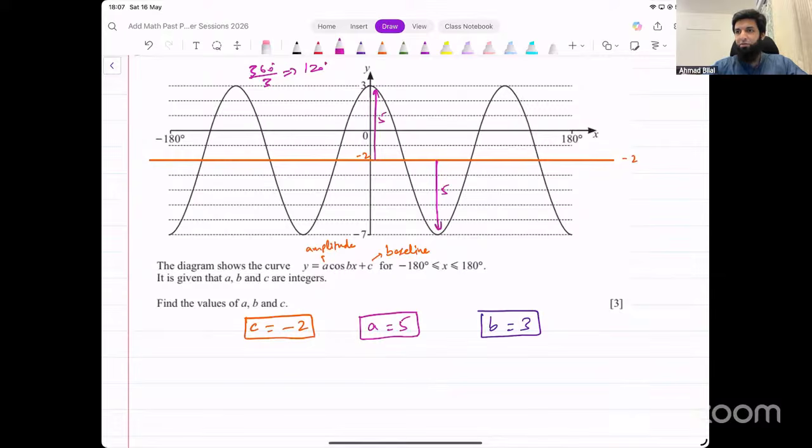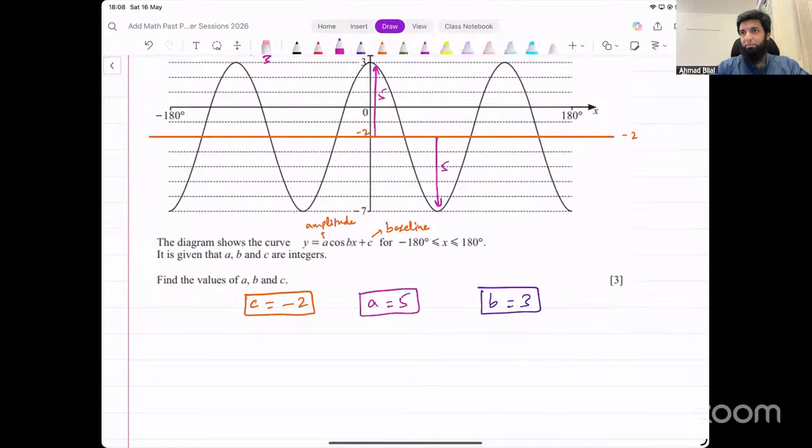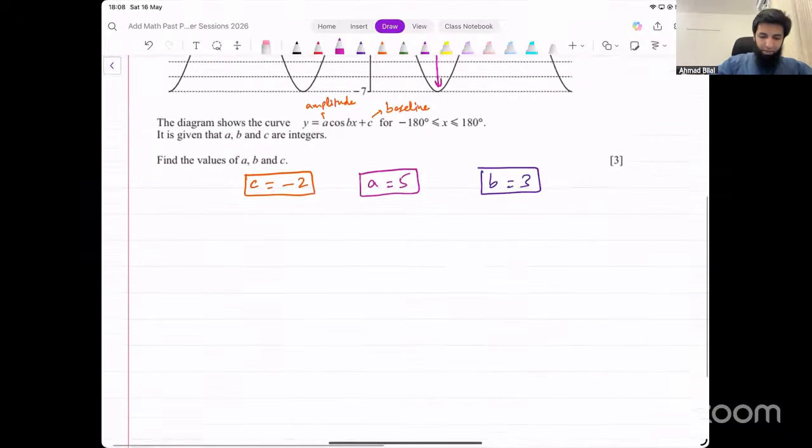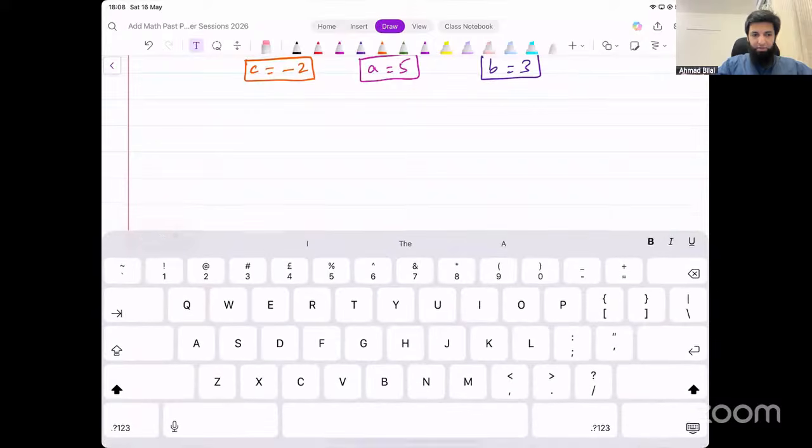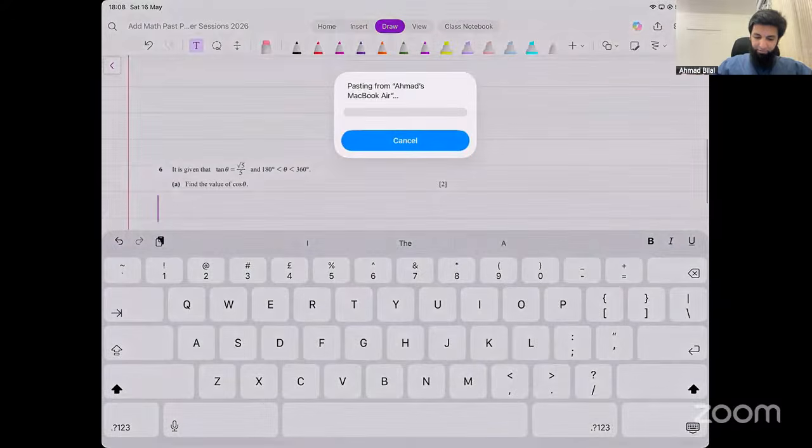Chale, that was question number 2. Let's move on to the next one. Okay, next one from this paper. The next one from this paper that you guys have asked about is question number 6. Let me copy that here. Okay, this is the next one now. Question number 6.